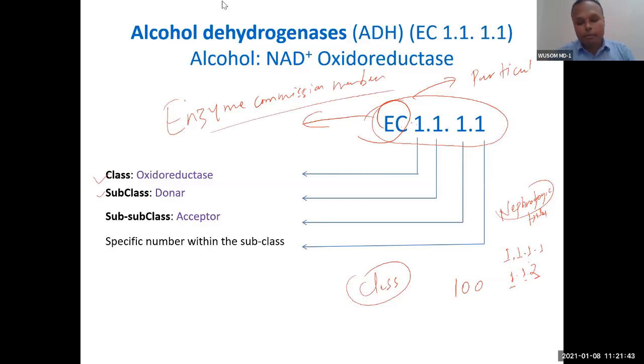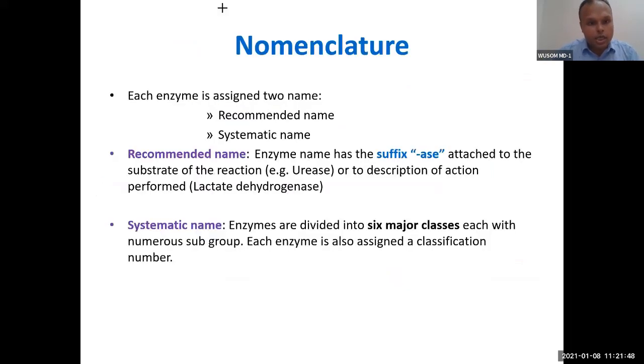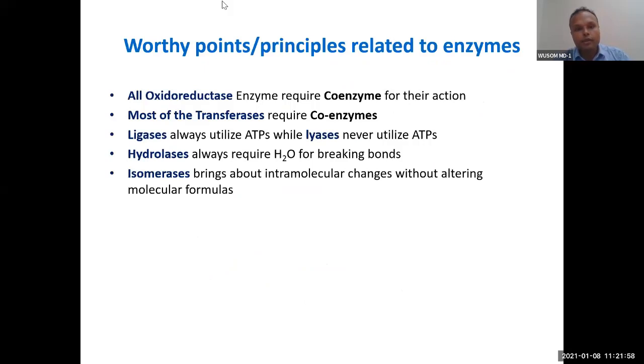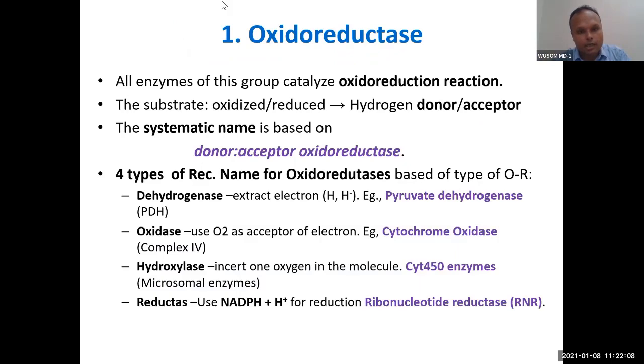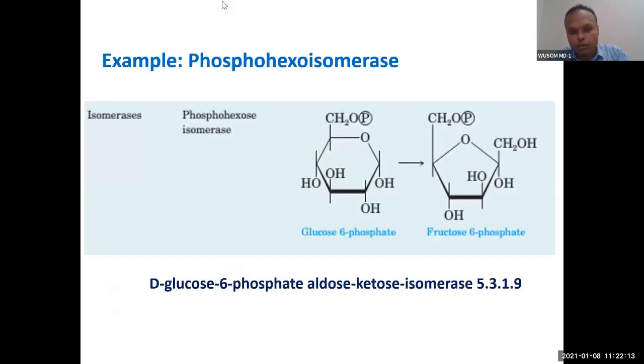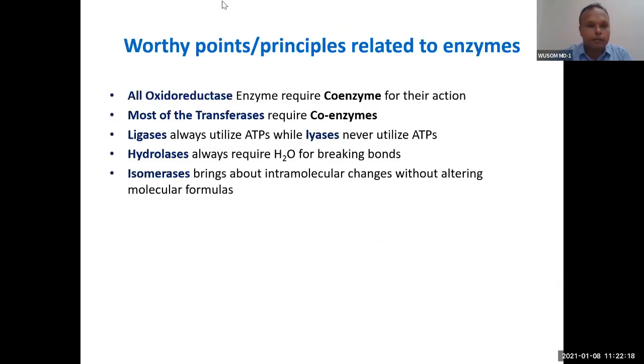Okay, so this enzyme commission number is given based on the classification, and classification is related to the systematic name. The systematic name, enzyme commission number, and classification are related. We classify the enzyme first, then we name it. So this is actually a summary of everything, the 6 classes. I'll be describing these 6 classes individually, but before going to that, I have given you the summary in the beginning.